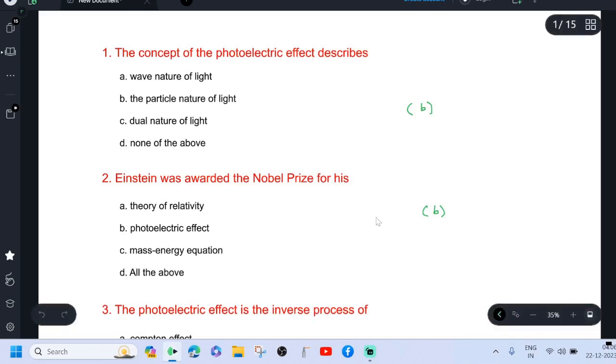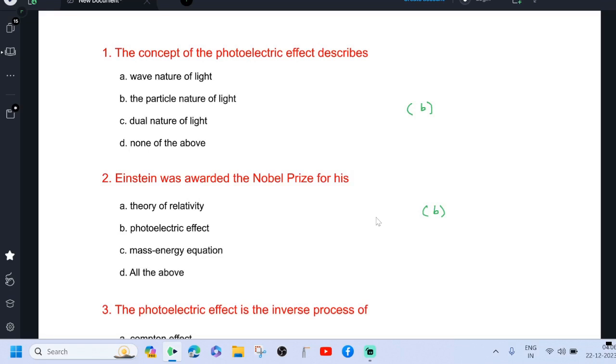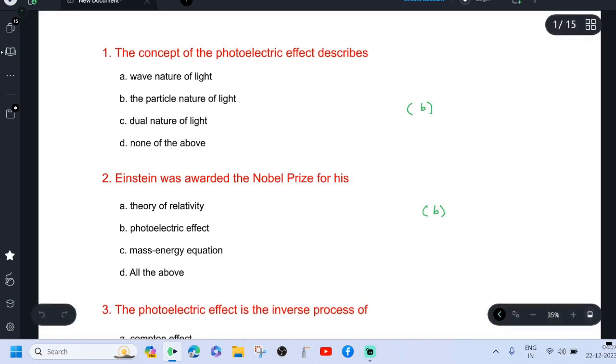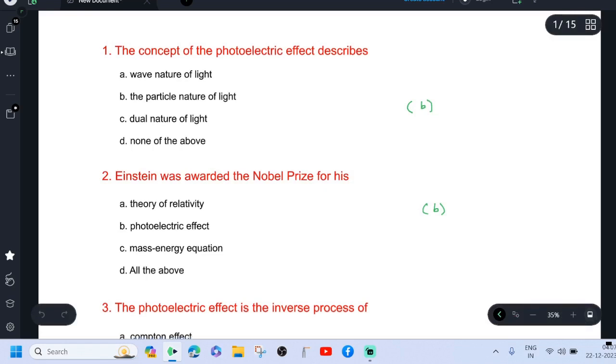See the first question. The concept of the photoelectric effect describes: A, wave nature of light; B, particle nature of light; C, dual nature of light; D, none of the above. The concept of photoelectric effect describes particle nature of light. So option B is correct.